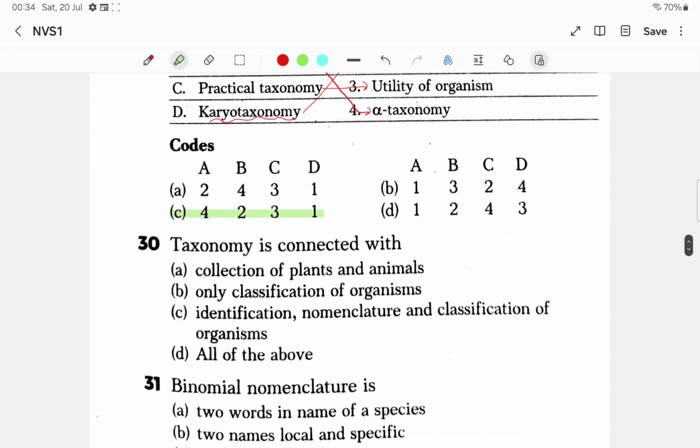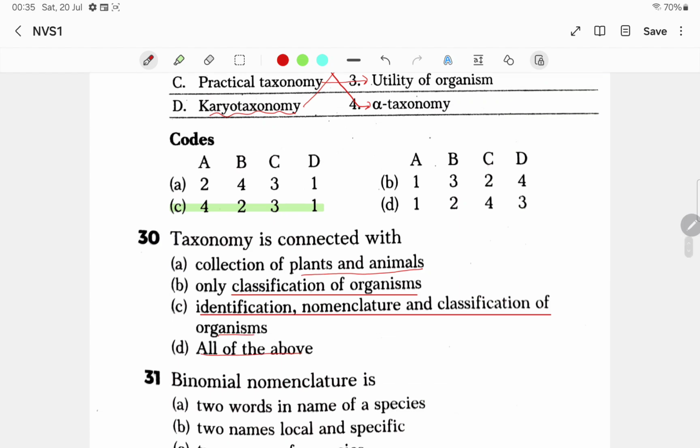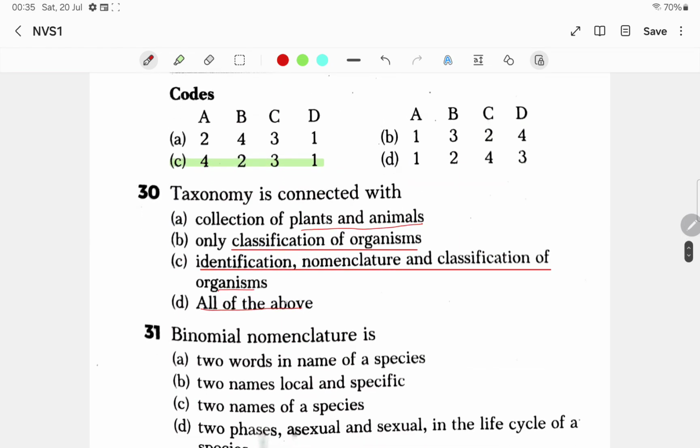Now taxonomy is connected with what? The options are collection of plants and animals, only classification of organisms, identification, nomenclature and classification of organism, all the above. Only classification of organism is not the whole of taxonomy. Taxonomy includes identification, classification, nomenclature, all these things.